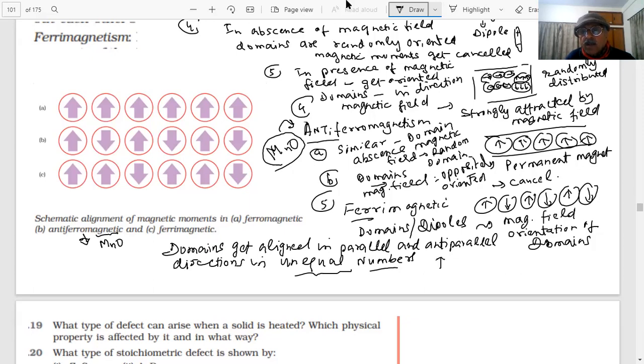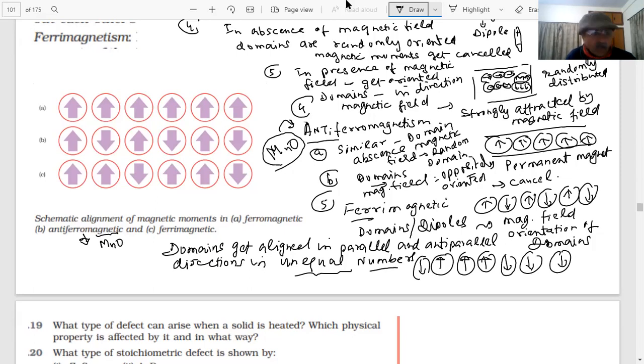So for example, 1, 2, 3, you are saying 1, 2, for example. And if I have this, you see the number becoming unequal. 3 will cancel, but one unequal number is there.